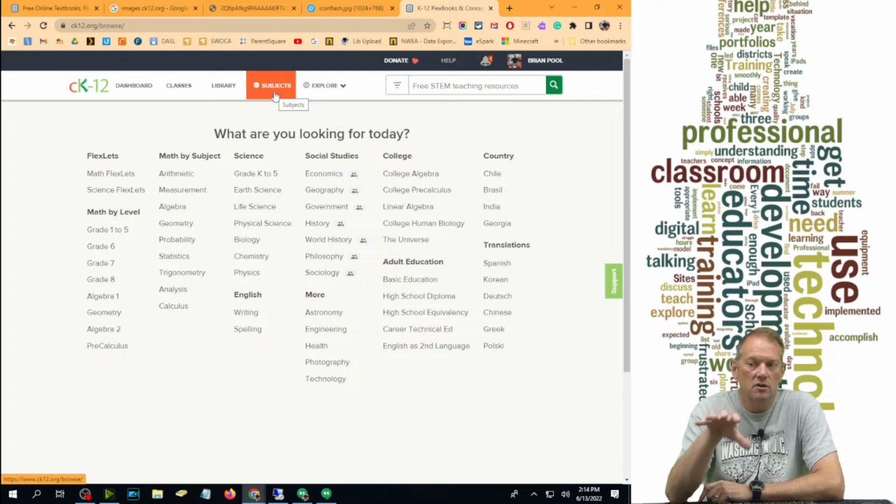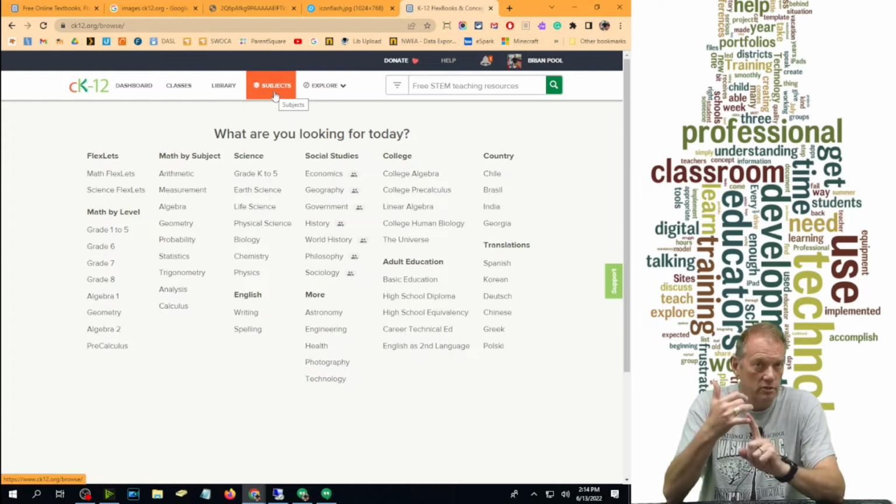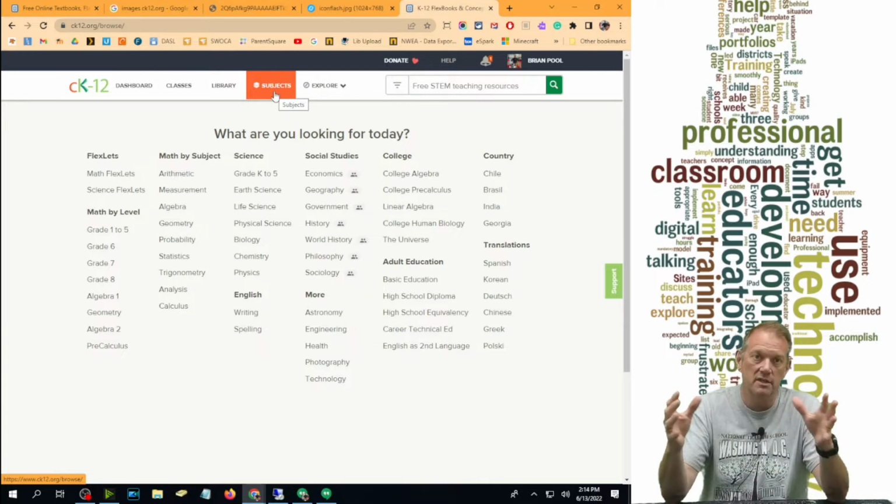Now, all of these are currently online textbooks, and all these online textbooks are free for you to use right now exactly the way they are. But that is not really the intent. The intent is that now you have this repository of chapters and subjects. You can create your own textbooks if you want, exactly in the order that you want to teach it, exactly the material that you want to teach, and this is completely customizable.